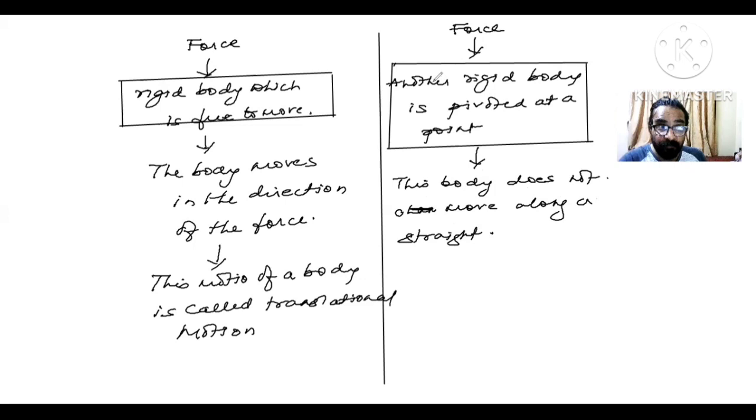But see, you apply a force on another rigid body which is pivoted at a point. This body does not move along a straight line, beta. But you apply a force at a suitable point, okay?